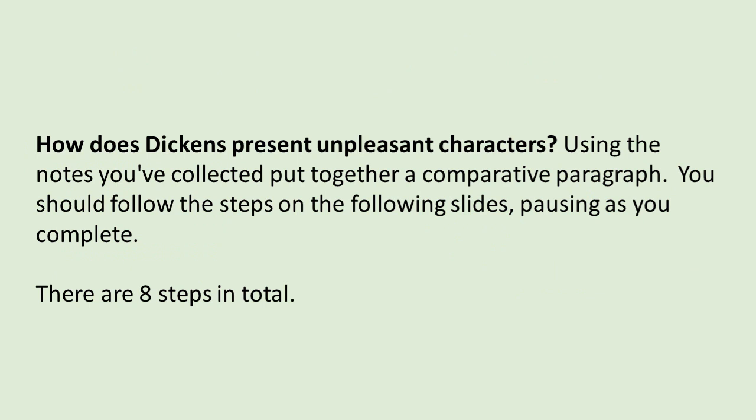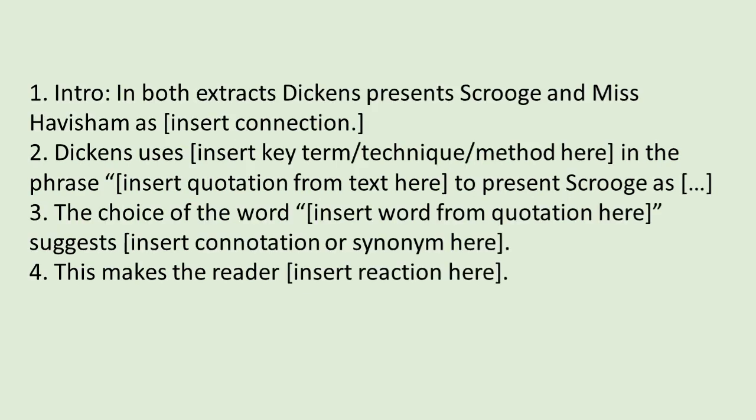So how does Dickens present unpleasant characters? Using the notes you've collected, put together a comparative paragraph. You should follow the steps on the following slides, pausing as you complete. There are 8 steps in total. 1. Introduction. In both extracts, Dickens presents Scrooge and Miss Havisham as insert connection. Pause video to do that.